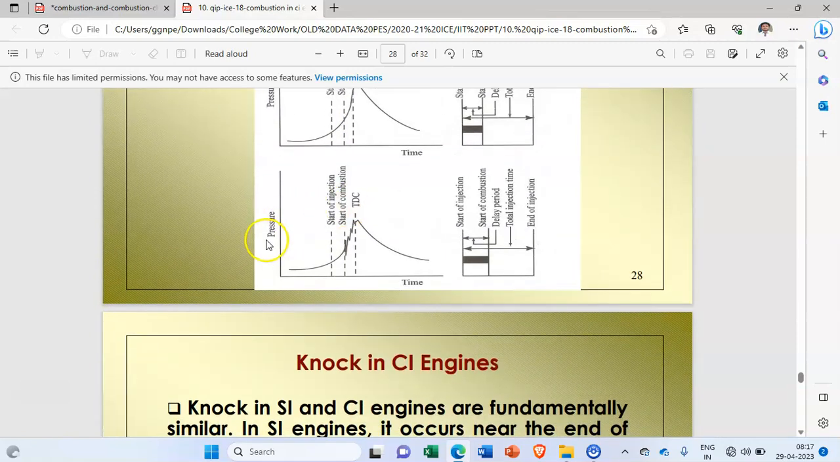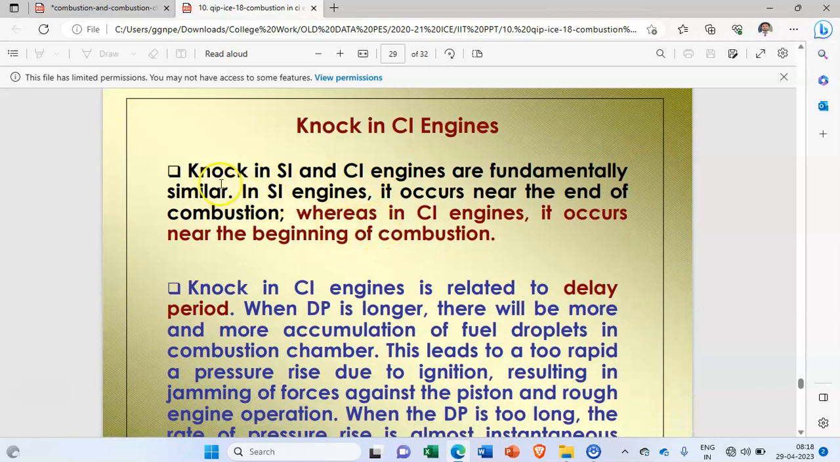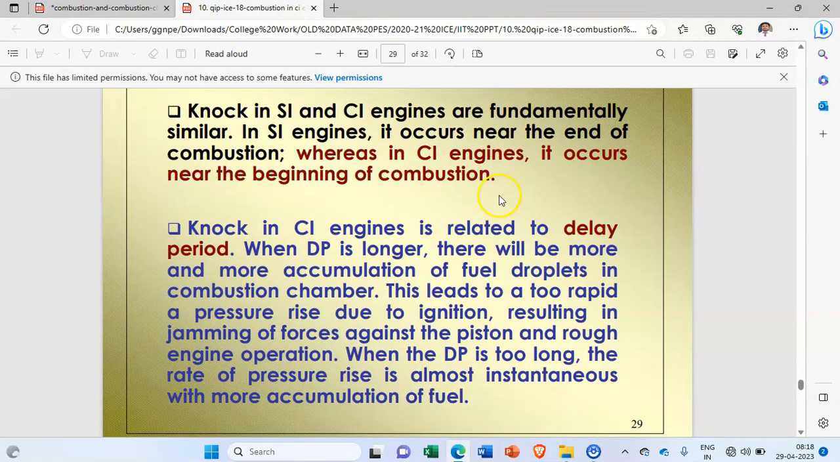Now let us see the third graph. What is happening here in the third graph, a large quantity of fuel again develops inside the combustion chamber due to the longer ignition delay period. Due to this large quantity, the pressure rise takes place before the TDC, and you can see an irregular pressure curve, and this particular process is known as knocking. Knock in SI engine and knock in CI engine are fundamentally similar. In SI engine, it occurs near the end of the combustion, whereas in CI engines, it occurs near the beginning of the combustion. This is the first difference.